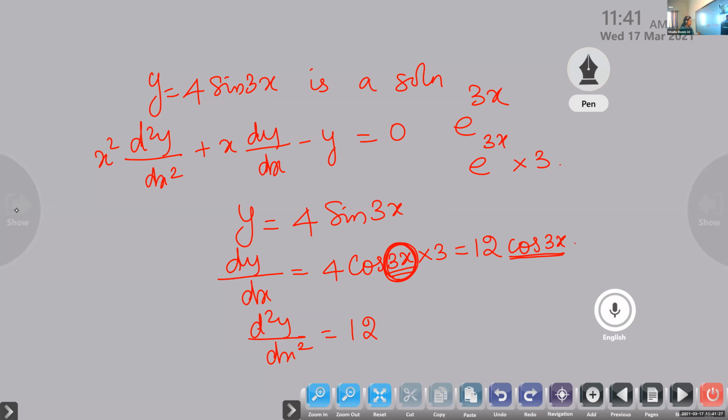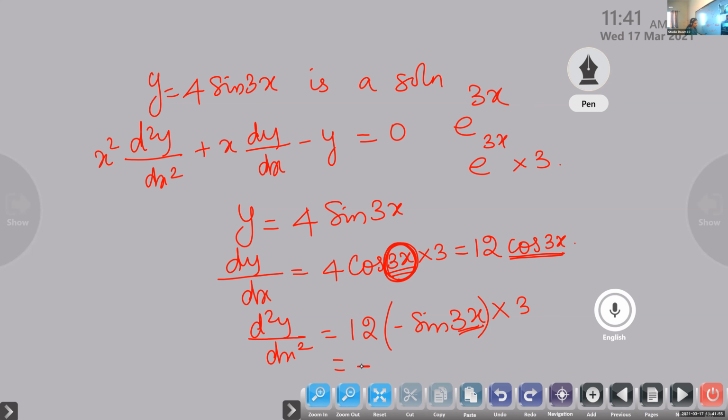Now find the second order derivative. This 12 into, what is the derivative of cos x? Minus sine x. So here it is minus sine 3x into 3. Function of function rule: in the place of x we have 3x, so when you differentiate 3x we get 3.